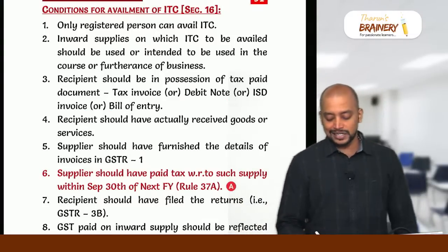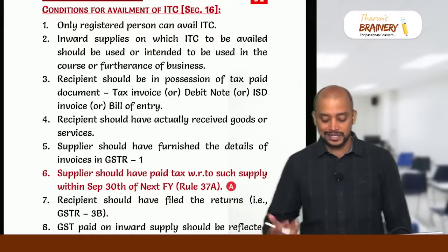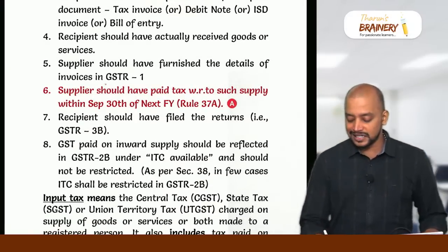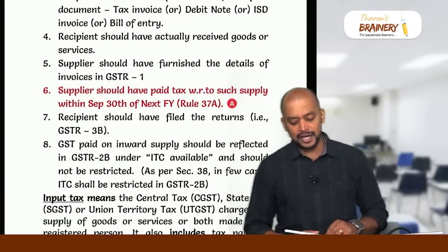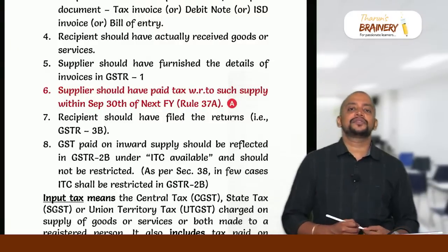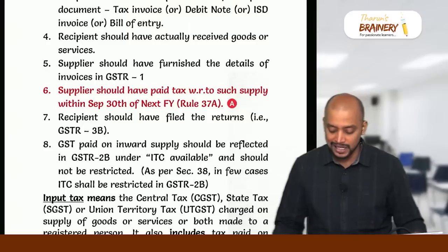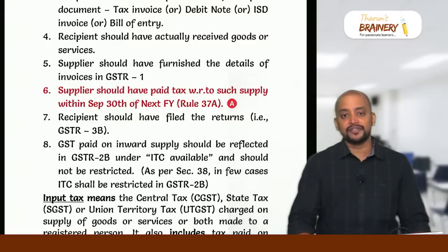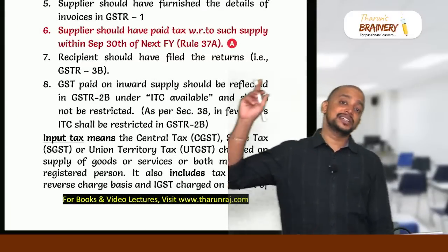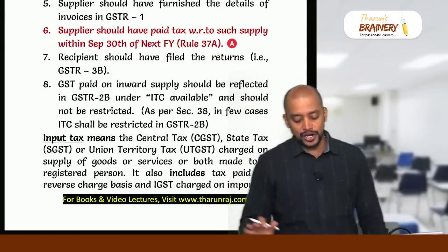Then the fourth condition: the recipient should have actually received the goods or services. Fifth, the supplier should furnish the details in GSTR 1, and the supplier should have paid the tax with respect to such supply by September 30th of the next financial year. That's what we studied in rule 37A. And the recipient should have filed the returns in GSTR 3B, and whatever ITC is reflected in GSTR 2B of the recipient should not be restricted.